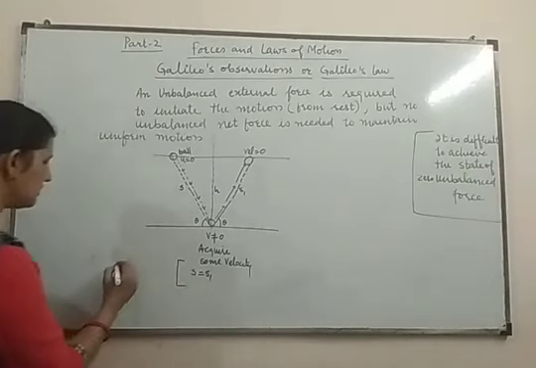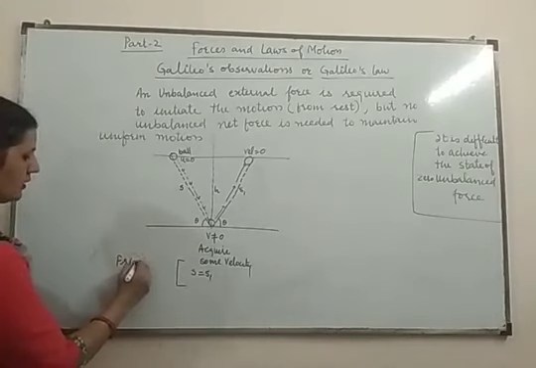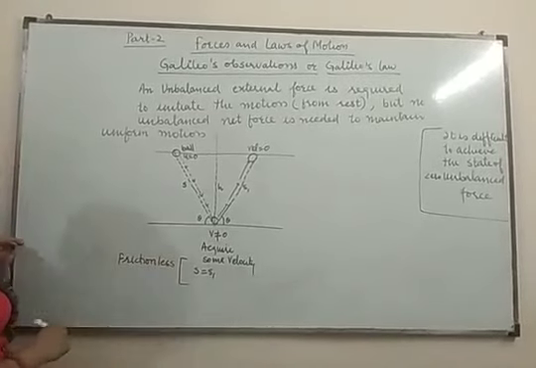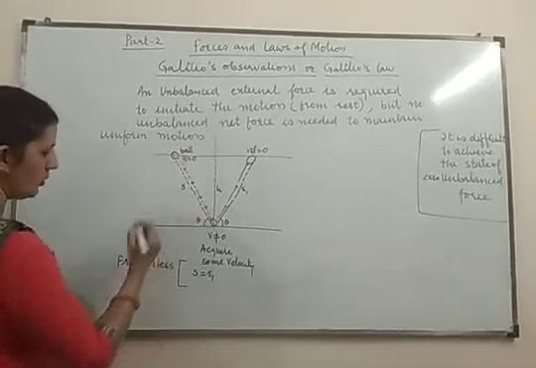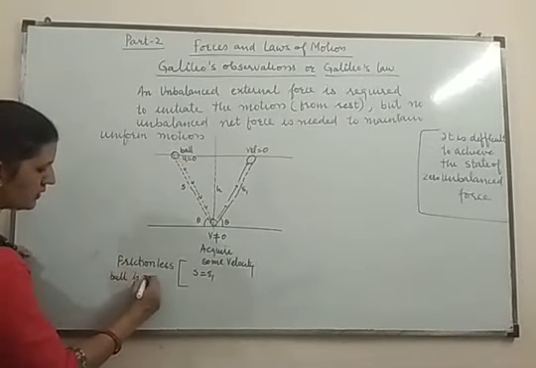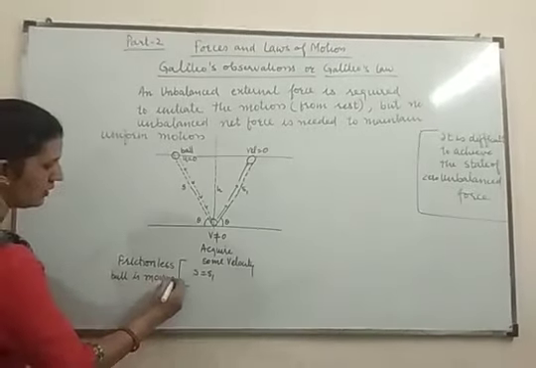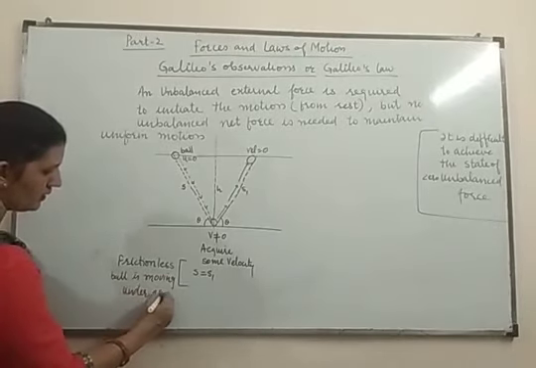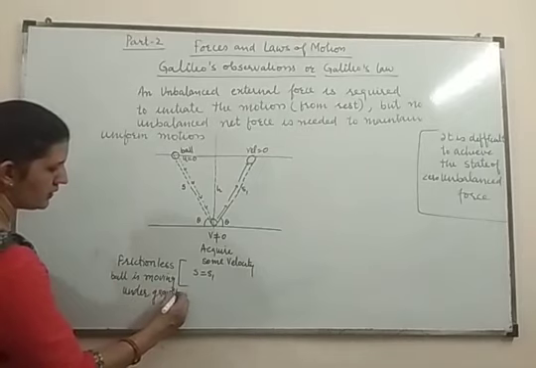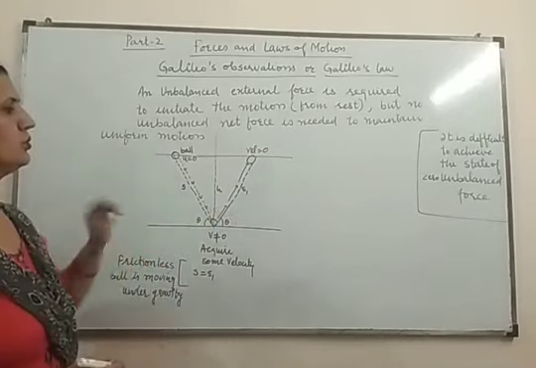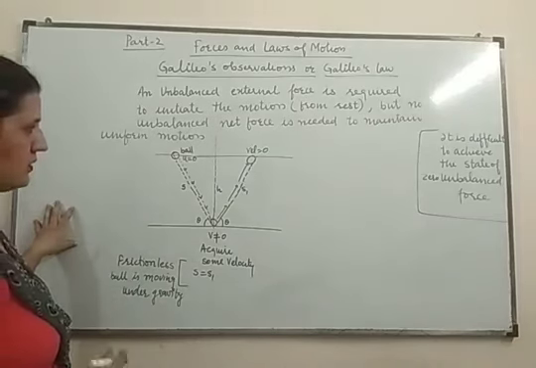It is possible only when the surface is frictionless and the ball is moving under gravity. You avoid the air resistance here, and you avoid the friction due to the surfaces.